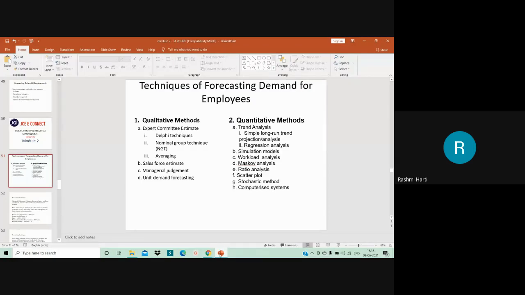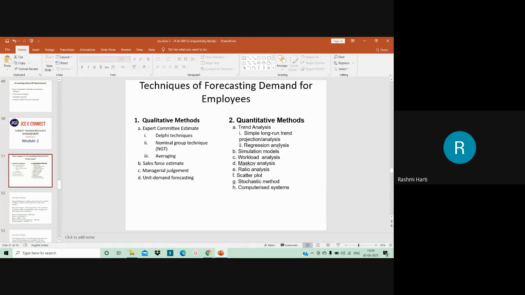Now moving on to the quantitative methods. These methods use mathematical and statistical techniques, and are as follows. One is trend analysis and projection. This is entirely based on the past relationship between a business factor related to employment and the employment level itself. This relationship can be used in several ways. Basically, we have simple long run trend projection or analysis, or regression analysis.